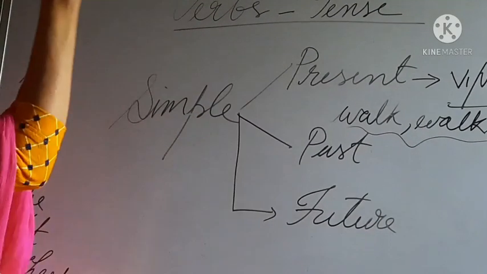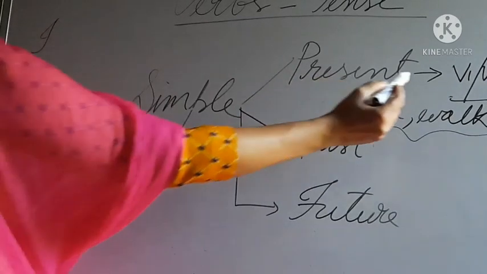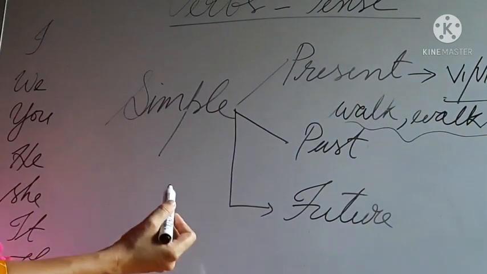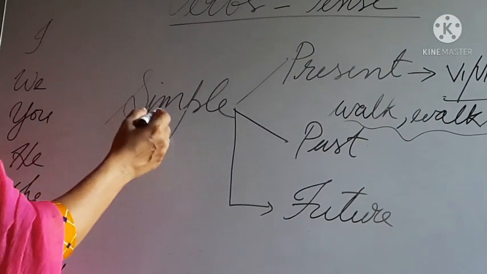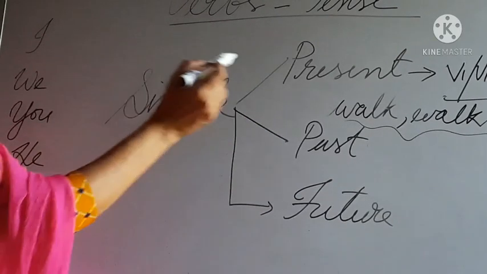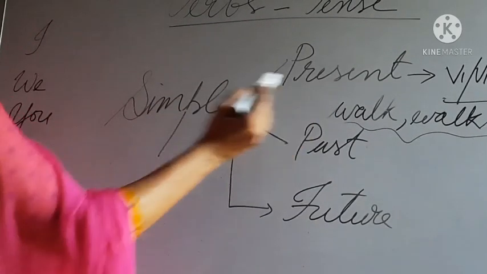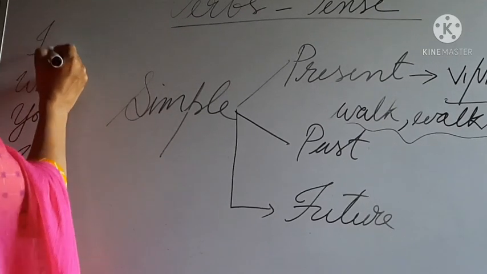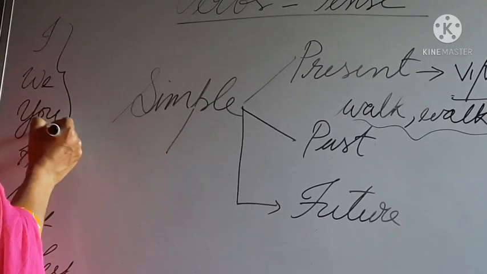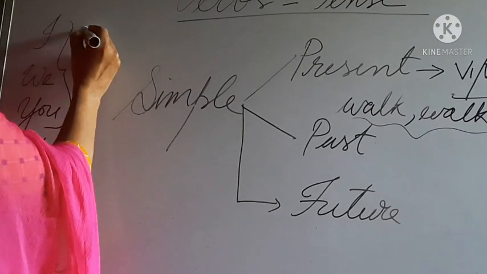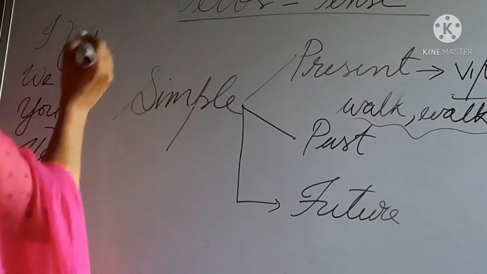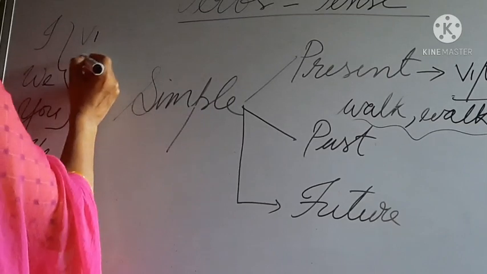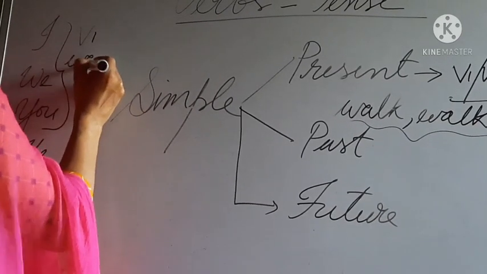I told you that you can use V1 or V1 plus S to write simple present tense. Just think of the word walk or walks. With I, we, and you, you have to use the V1 form, the root form of the verb. Example is walk.